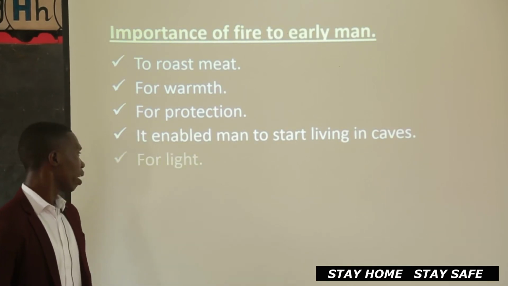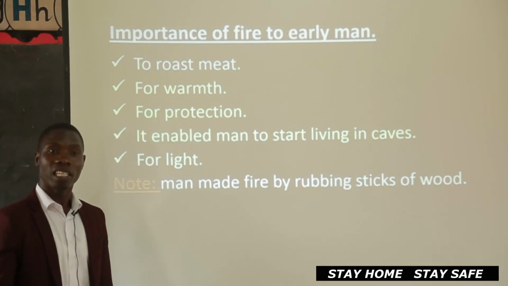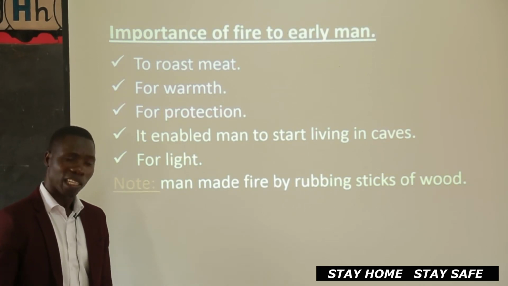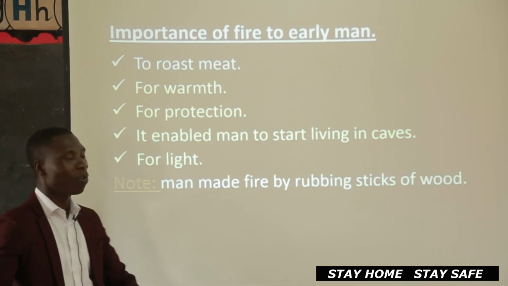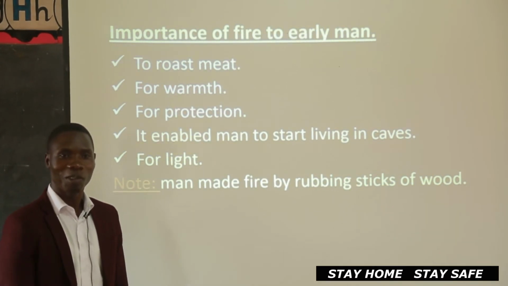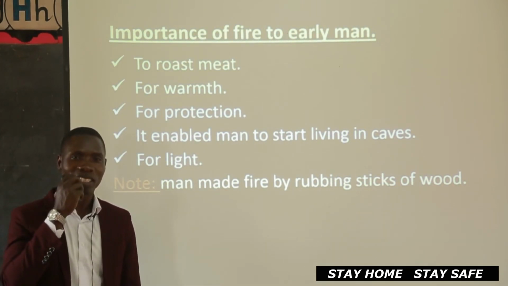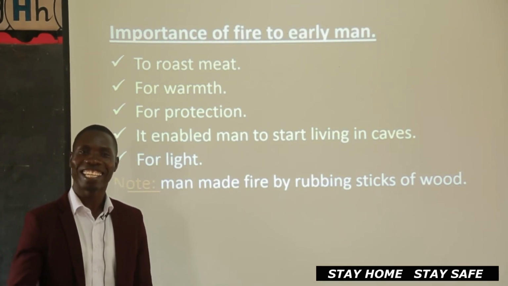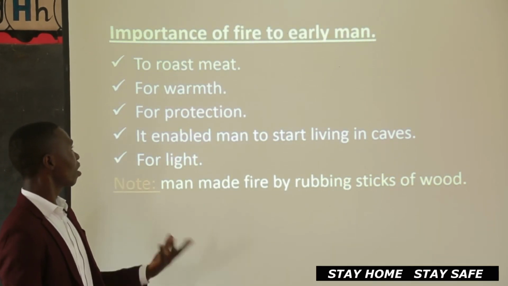Now, we are going to read it through together. One, it was used to roast meat. Remember, he was eating raw meat when he discovered fire. He roasted a piece of meat and he enjoyed it. Do you know how that happened? He was just enjoying the warmth while eating his raw meat, and by mistake a piece fell into the fire. When he removed it and tasted it, it was very delicious, and he said, "Oh, this fire can do this for me." He started roasting on a daily basis, so he used the fire to roast his meat.